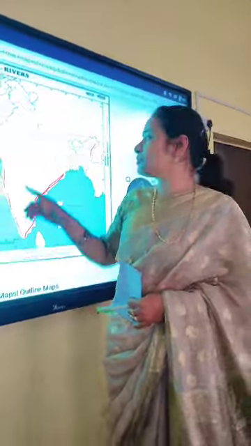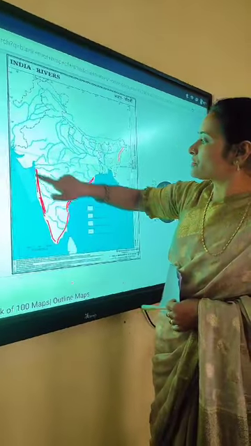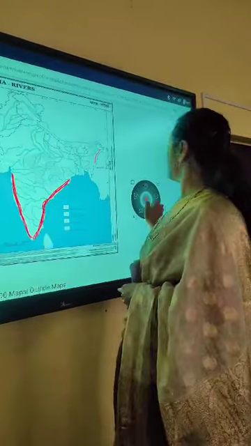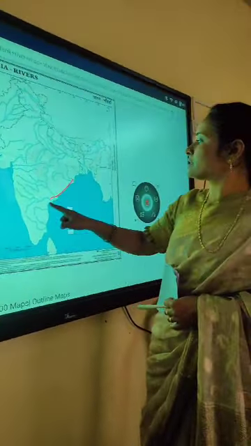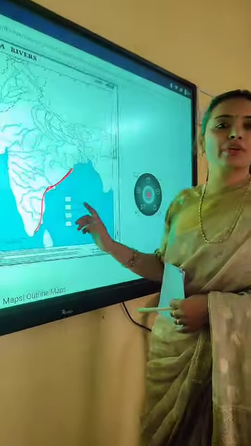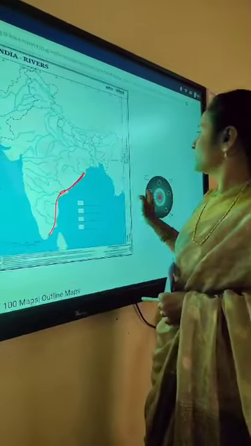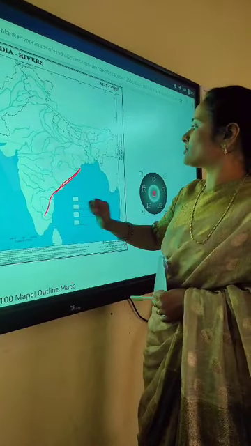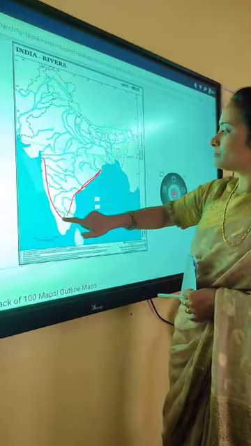Otherwise, if we have to ask Western Ghat, this is your Western Ghat and this one is your Eastern Ghat. If it asks Northern Circars, then only this one; Eastern Ghat, then only this one; Western Ghat.